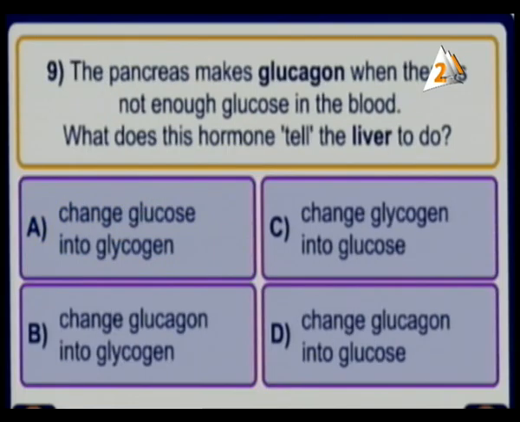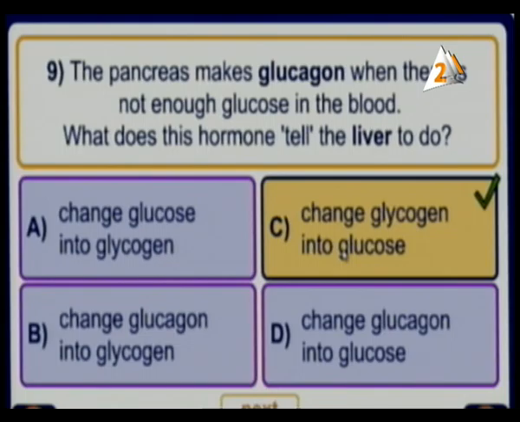So here we have this part about glycogen. Let's go to see number 9. The pancreas makes glucagon when there is not enough glucose in blood. What does the hormone tell the liver to do? When there is not enough glucose, we have a low level of glucose in blood. Change glucose into glycogen, or change glycogen into glucose, or change glucagon into glycogen, or change glucagon into glucose. So letter C is right.